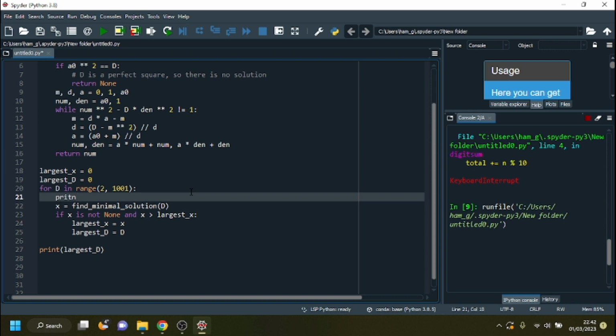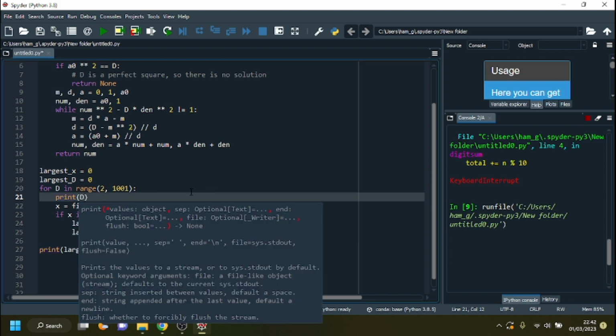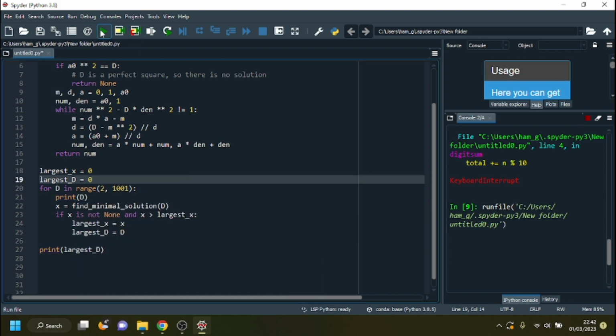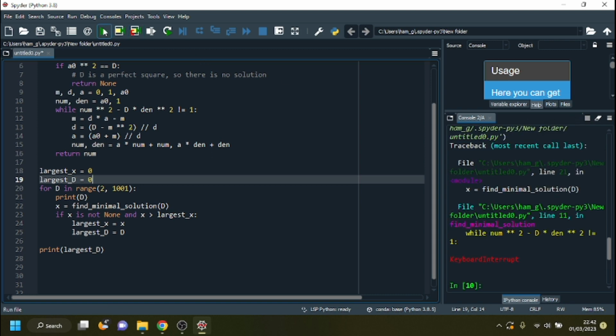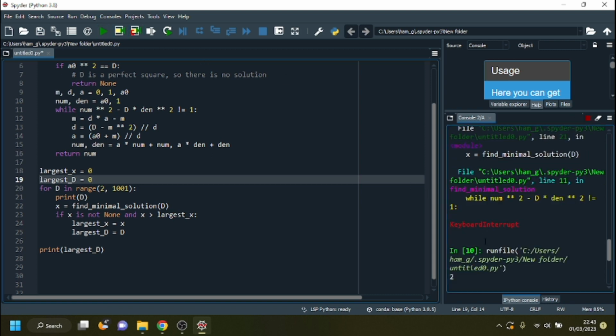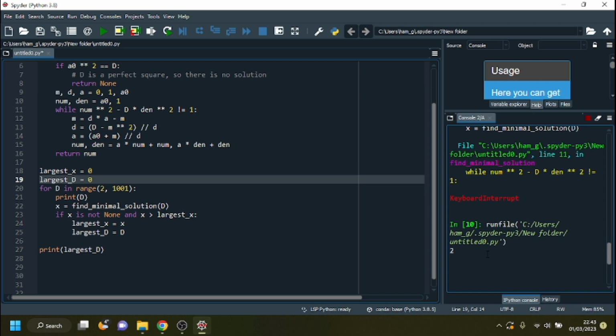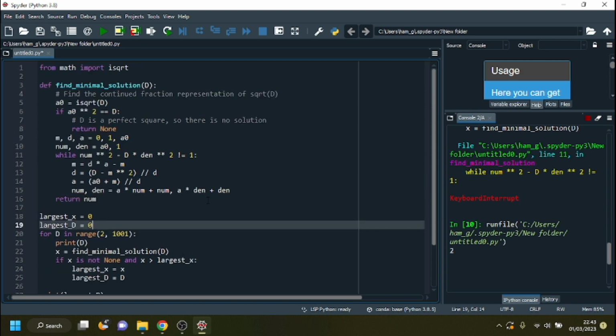Okay, let's see how fast it's going. Print d. Stop and run. 2. Okay, so it's stuck in a loop at 2. So this code is not going to work.